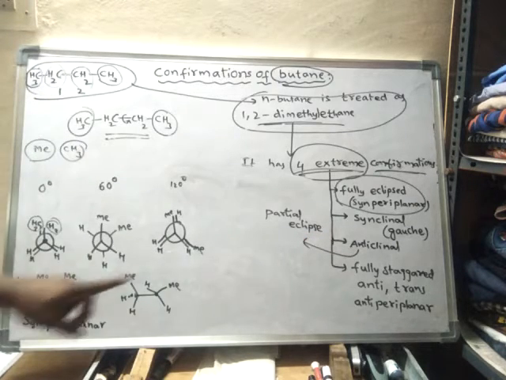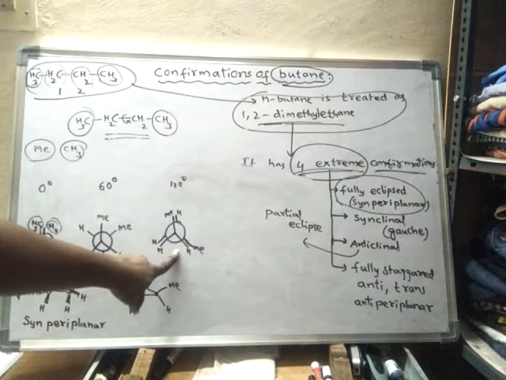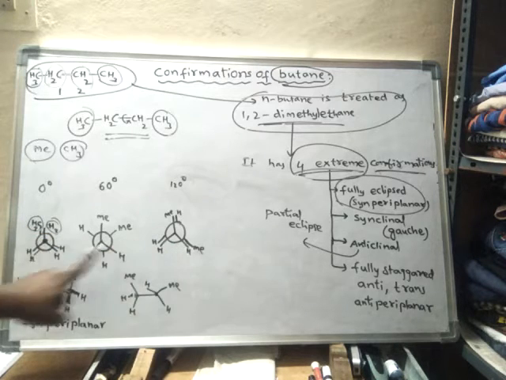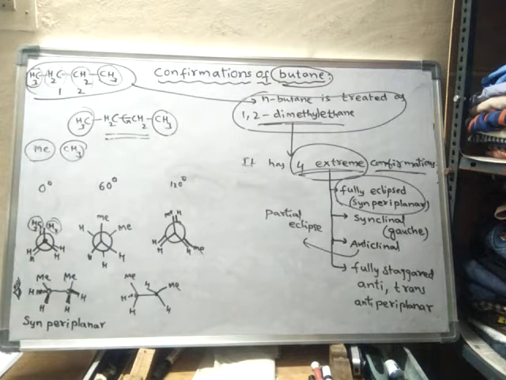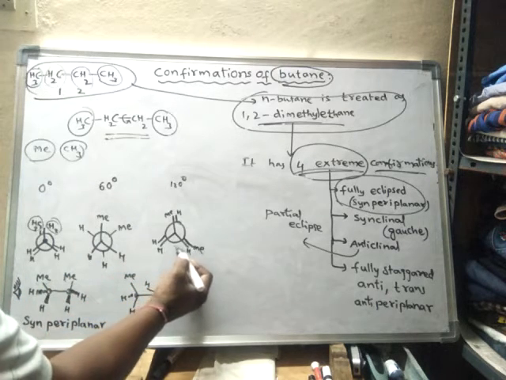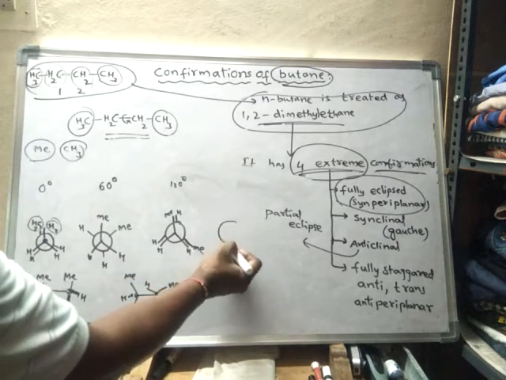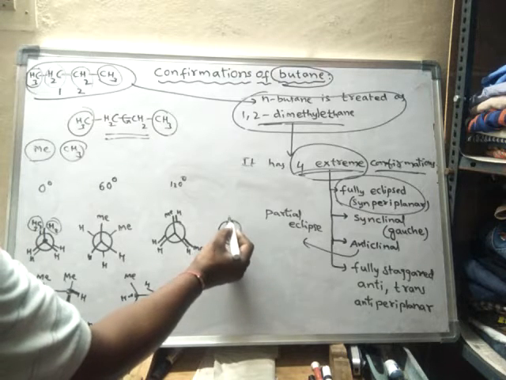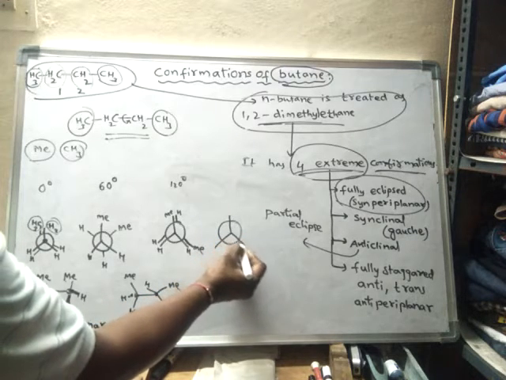Partial eclipse. So here the repulsion is not felt as much as in the fully eclipsed conformation. So after that what happens? A 60 degree rotation of the back carbon leads to the formation of this structure.